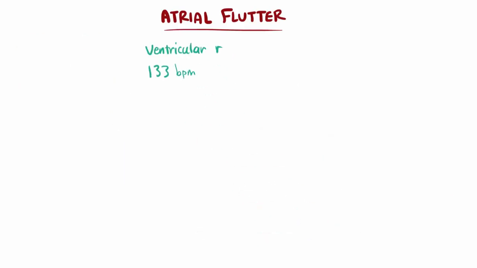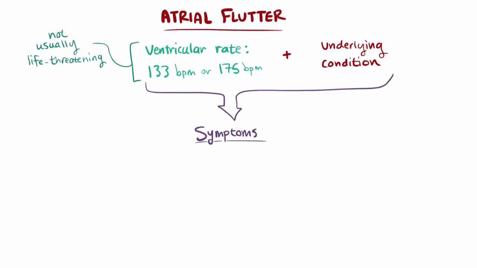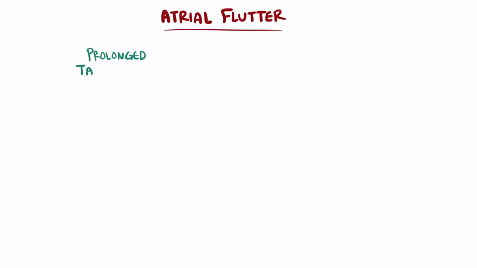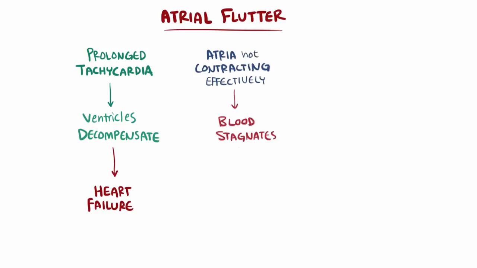Alright, having higher ventricular rates like 133 or 175 beats per minute isn't usually life-threatening. But if it's happening at rest, it's generally not something most people want to experience. If somebody has an underlying condition where they aren't able to physically tolerate high ventricular rates like this, they might feel symptoms like shortness of breath, chest pain, dizziness, and nausea. Over time, from prolonged episodes of tachycardia, the ventricles can tire out and decompensate, and people can develop heart failure. Also, since the atria aren't contracting very effectively, blood tends to stagnate or pool in the atrium. And this can lead to formation of blood clots that can embolize to the brain and cause a stroke.